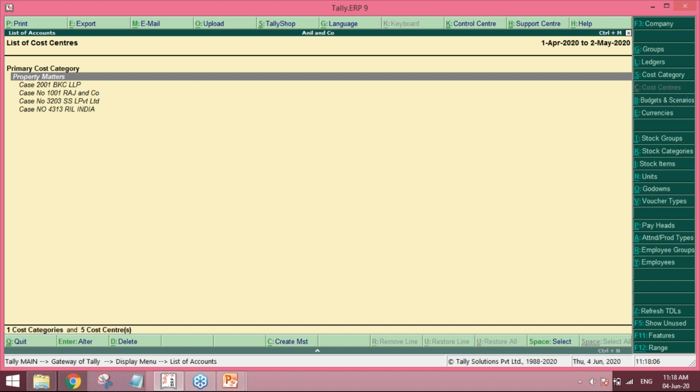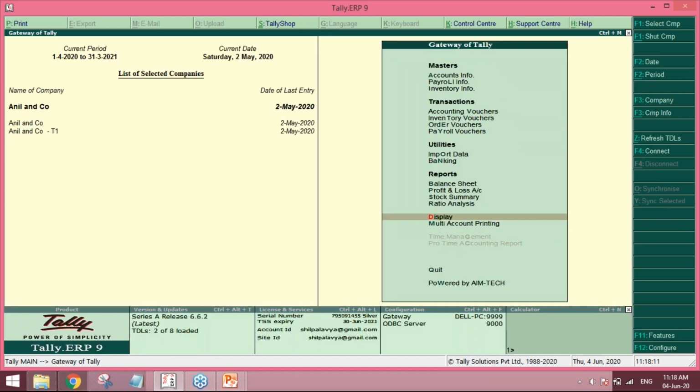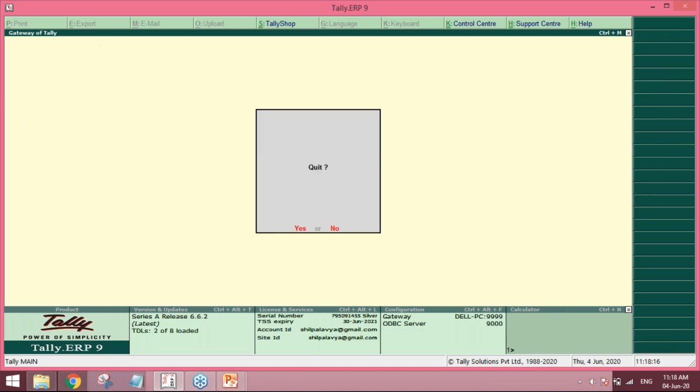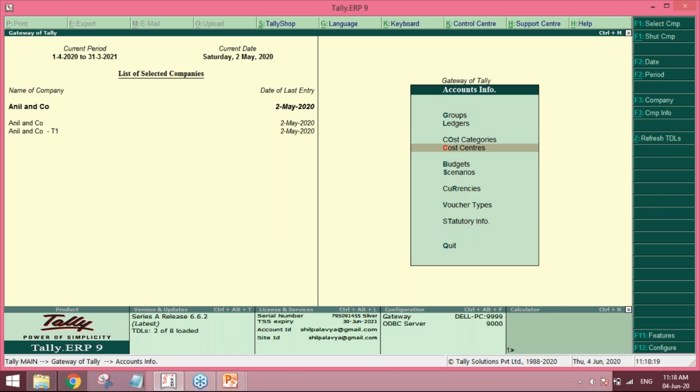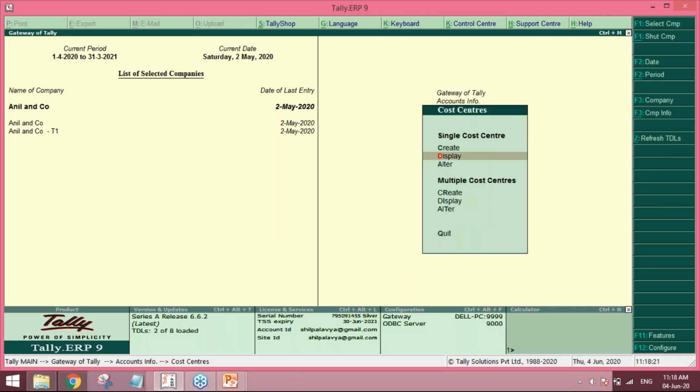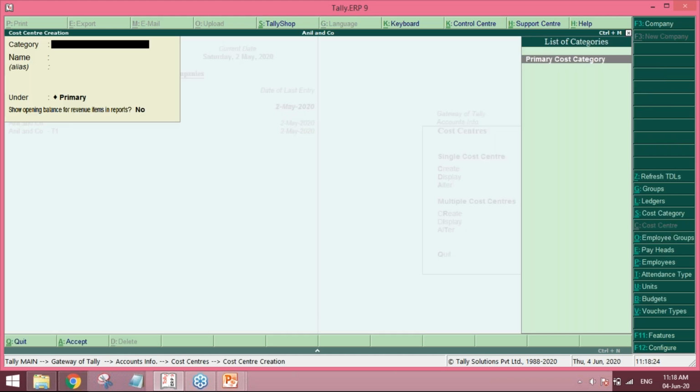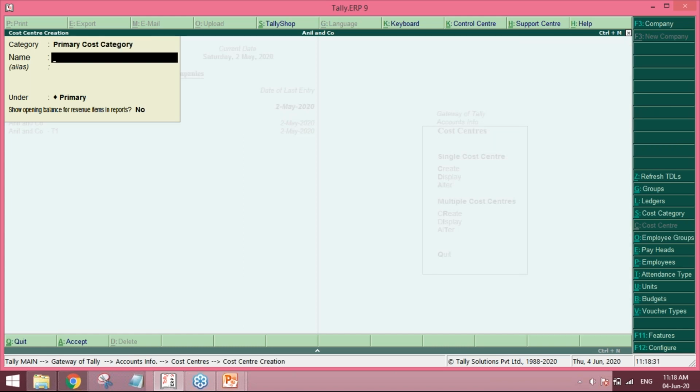How to create a cost center? We will just take the basics of cost center creation. Go to Accounts Info, Cost Centers, and we can create it here. You can press the create button and create it this way. Primary cost category, create one cost center. Say department or no, case number 2345.